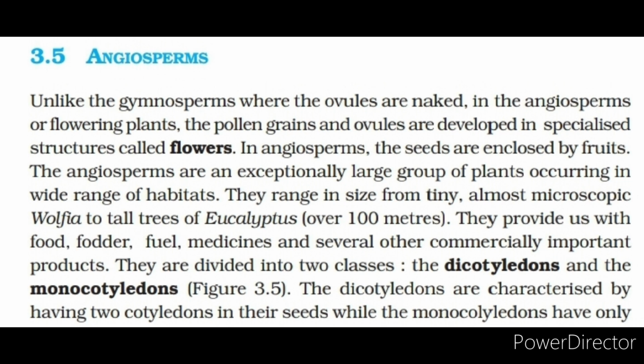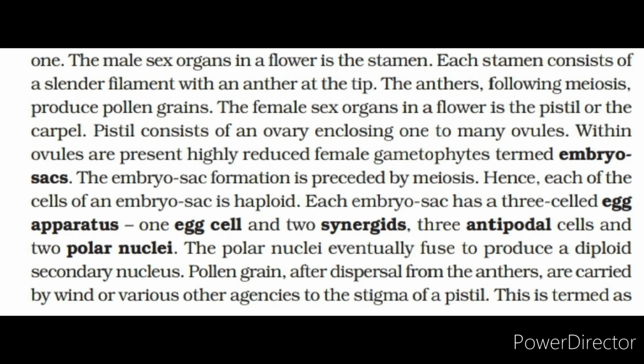They range in size from tiny, almost microscopic Wolffia to tall trees of Eucalyptus, over 100 meters. They provide us with food, fodder, fuel, medicines, and several other commercially important products. They are divided into two classes, the dicotyledons and the monocotyledons. The dicotyledons are characterized by having two cotyledons in their seeds while the monocotyledons have only one.